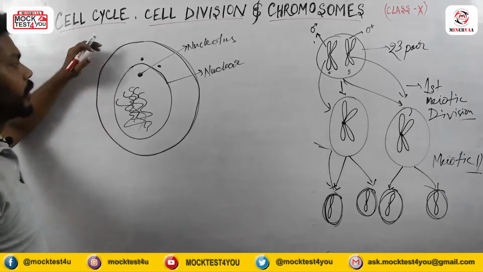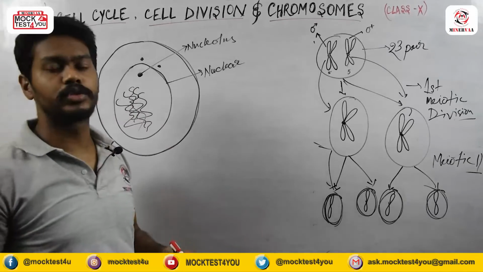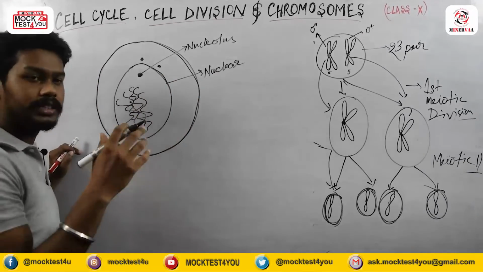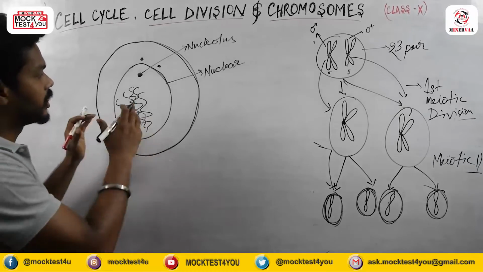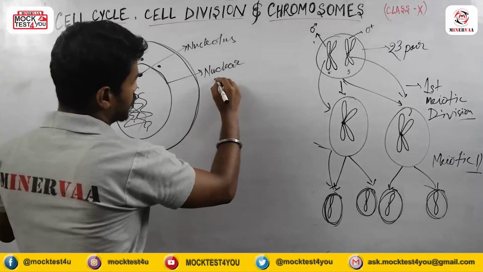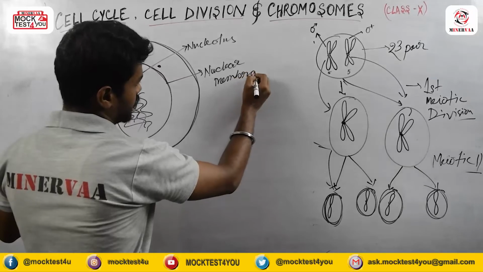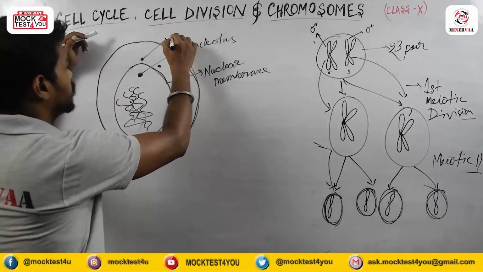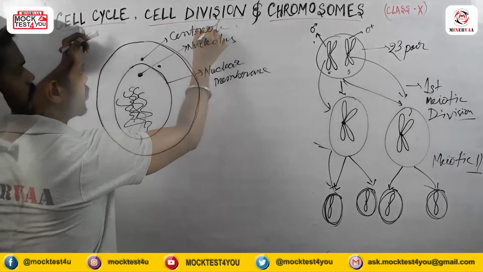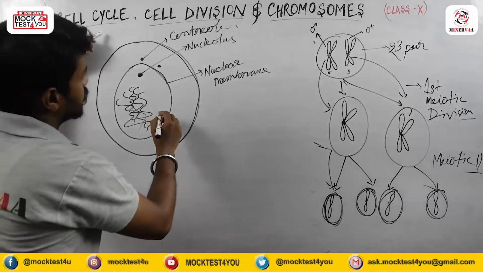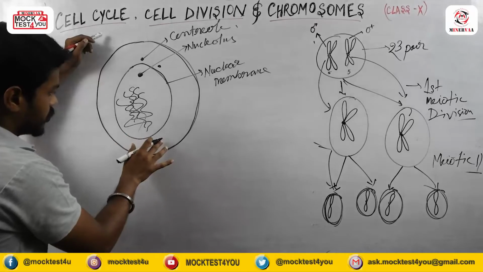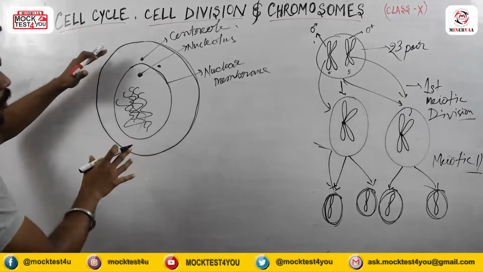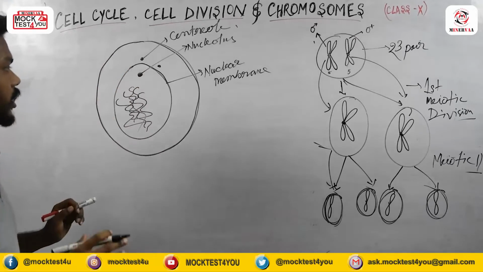Why am I showing you the nuclear membrane? Because the nuclear membrane sometimes will dissolve and sometimes it will reappear, meaning disappearing and reappearing. You have to remember all those things, because they are important during cell division. Nuclear membrane, and there is the centriole. So this is the normal structure you will see during interphase.